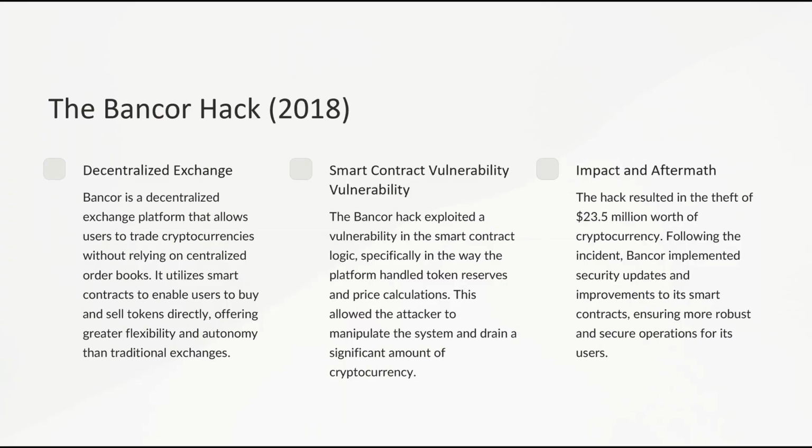The Bancor hack in 2018. Bancor is a decentralized exchange platform that allows users to trade cryptocurrencies without centralized order books. The hack exploited a vulnerability in the smart contract logic, specifically in the way the platform handled token reserves and price calculation. The attacker manipulated the system, resulting in the theft of $23.5 million worth of cryptocurrency.